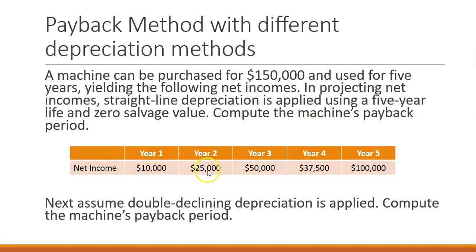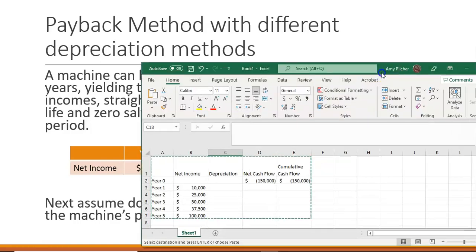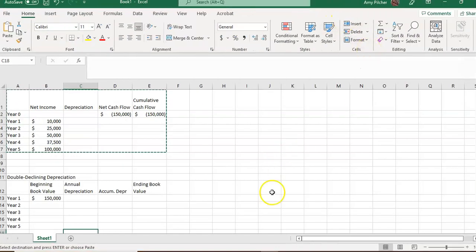So we have the cash flows or the net income that we're going to see from these different years. And we're going to look at this using straight line depreciation and double declining depreciation. And I'm actually going to pull up an Excel file to walk through this example.